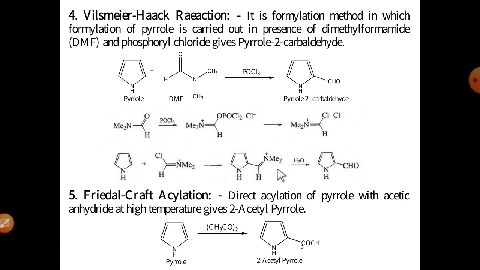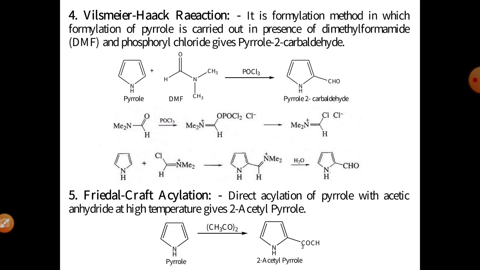Then number fifth reaction is the Friedel-Crafts acylation reaction. Friedel-Crafts acylation is also an electrophilic substitution reaction. Direct acylation of pyrrole with acetic anhydride at high temperature gives 2-acetyl pyrrole. Generally for Friedel-Crafts acylation there are two types of reagent: number one is acetyl chloride and number two is acetic anhydride.